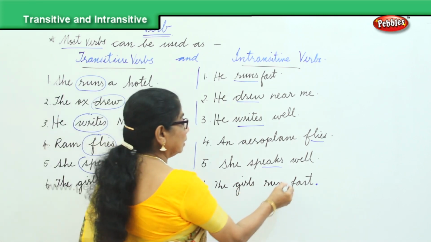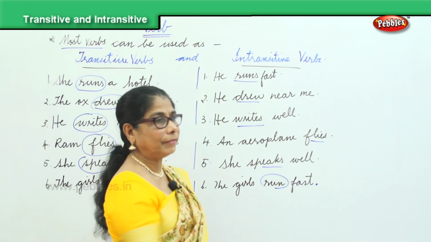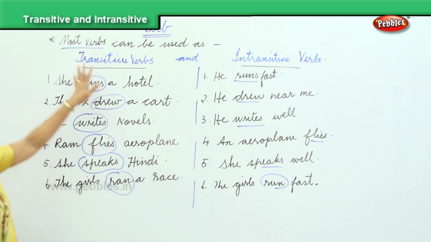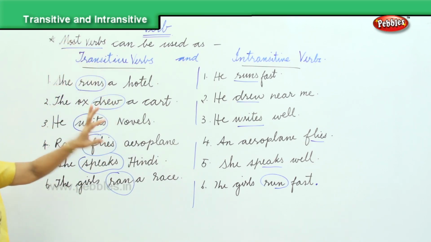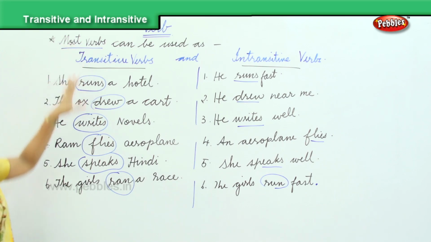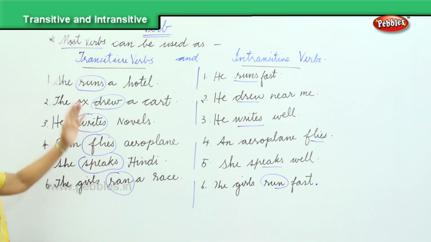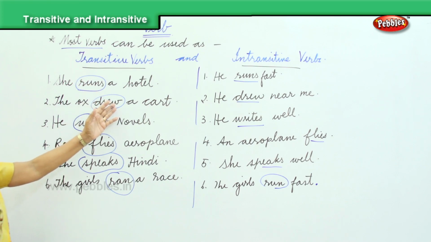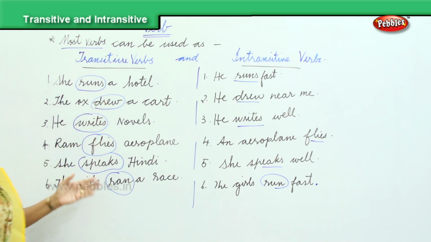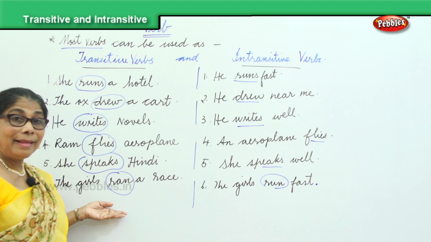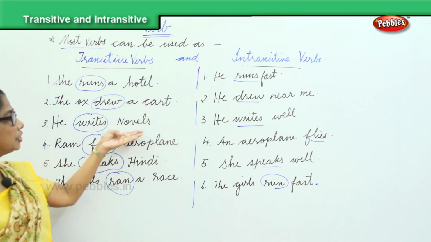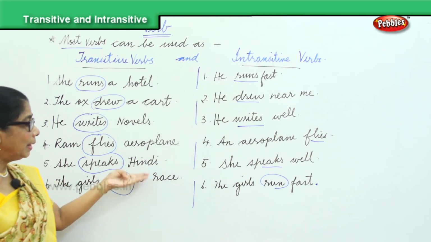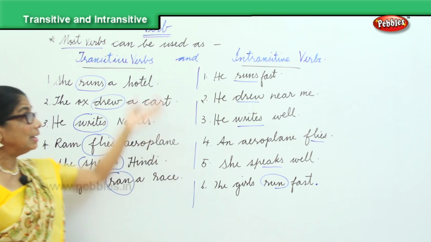The girls run fast. Now, what we are talking about is verbs used as transitive and intransitive. Here, the verbs we are looking at are run, drew, writes, flies, speaks and ran. They need an object. What are the objects? Hotel, cart, novels, airplane, Hindi, race.